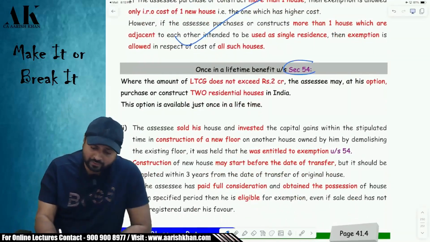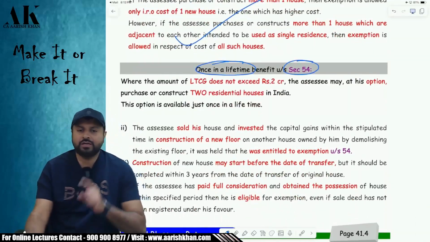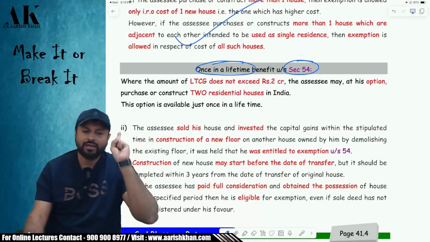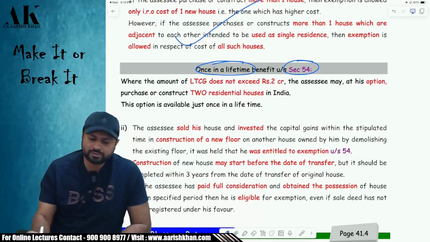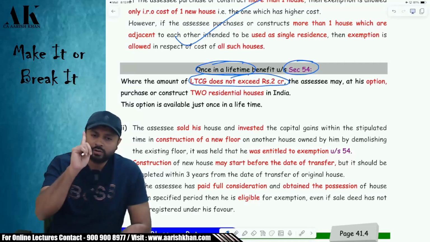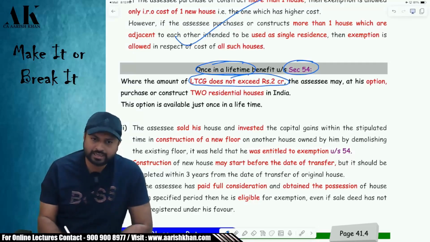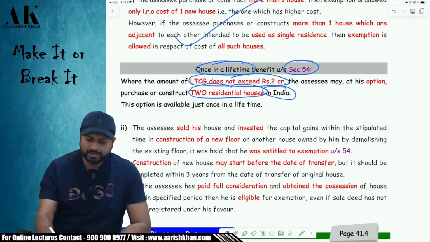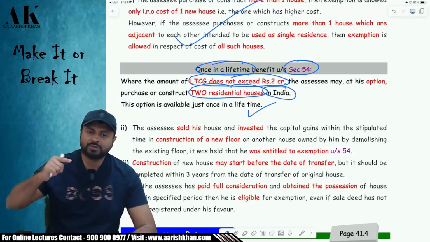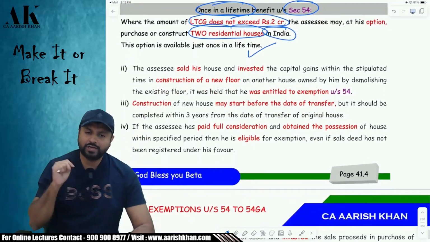Now, in 54, you get a once in a lifetime option. In 54, not in 54F. In 54, what is the once in a lifetime option? If your capital gain does not exceed 2 crore rupees, you have a once in a lifetime option to take exemption for 2 residential houses in India also. But this is also a once in a lifetime option. You cannot take this option once again once you opt for it. So take it carefully.